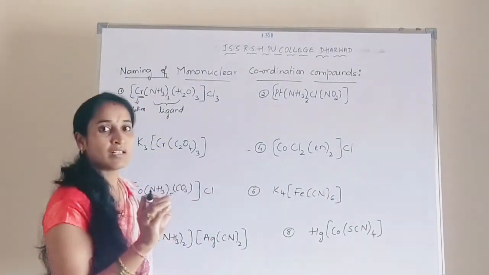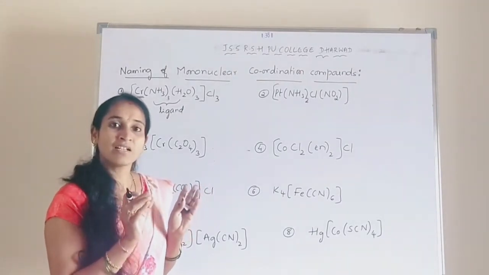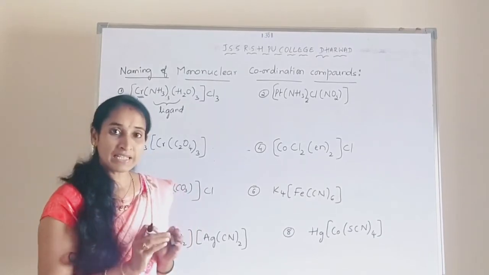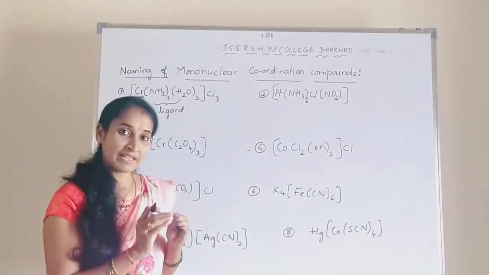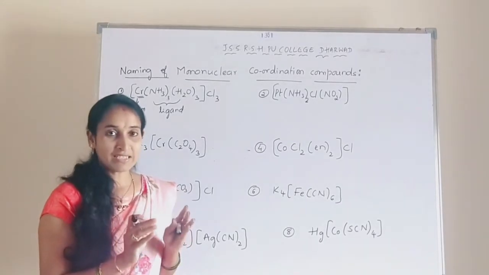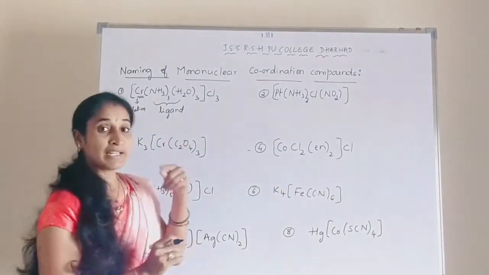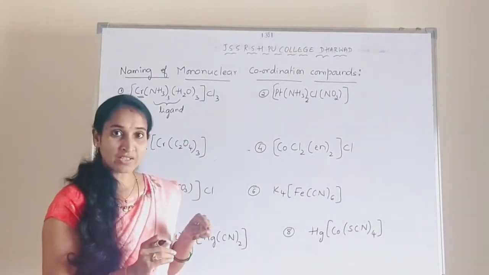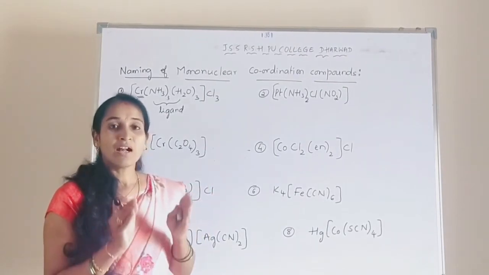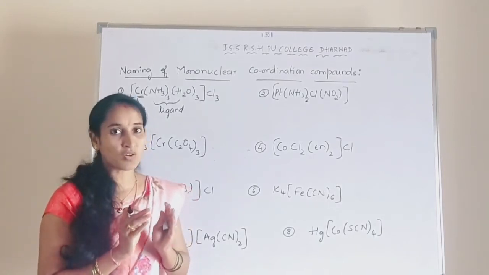While writing the name of the coordination compound, the ligand's name should always be written first. If more than one identical ligand is present in the coordination compound, then we have to use prefixes such as di, tri, tetra, etc. If more than one ligand of a different kind is present, then we should go for the alphabetical order. Alphabetically, the one which comes first should be written first in the coordination compound.